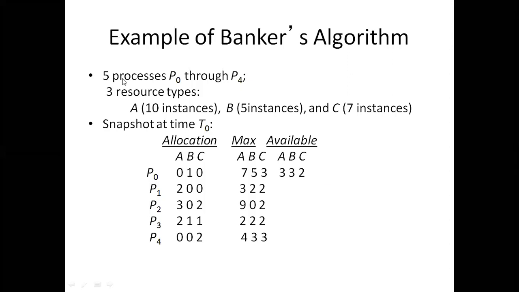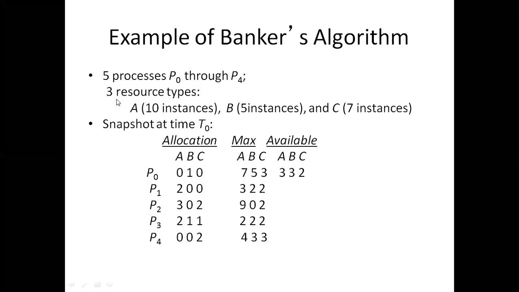In the Banker's algorithm, there are some data structures and prerequisites, right? Here, if you observe, n processes and m resources. Here n is 5 and m is 3. That means n processes, P0 to P4, total 5 processes in the machine.